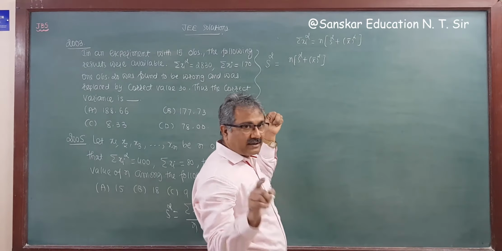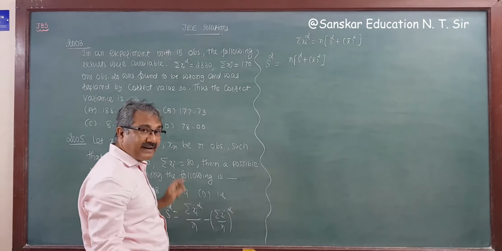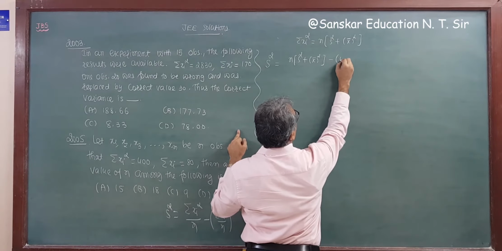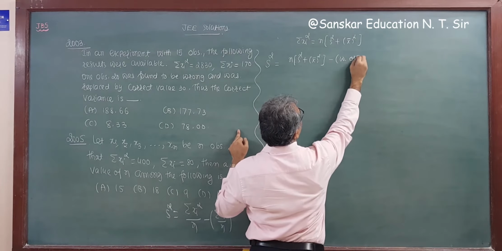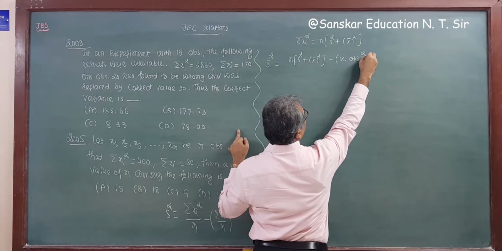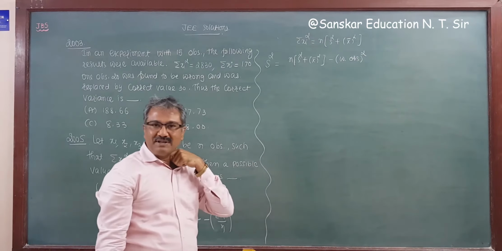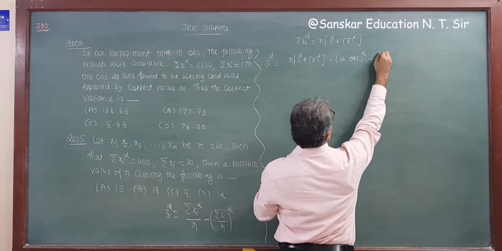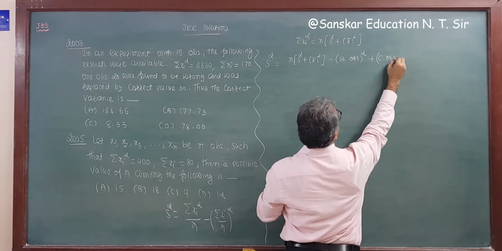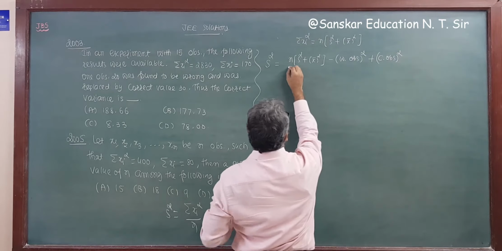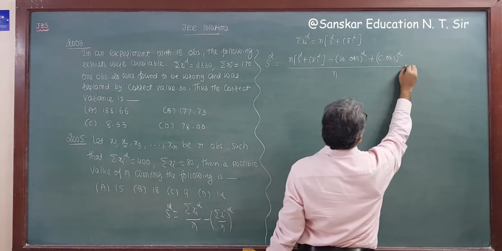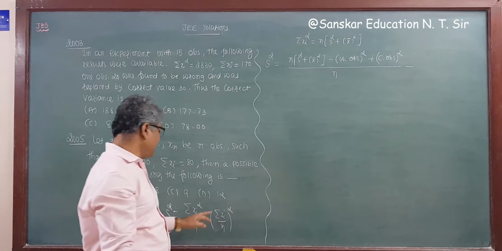Now we need the correct sigma xi square, which means we subtract the wrong observation, whole square, and add the correct observation, whole square, whole upon n, minus sigma xi.